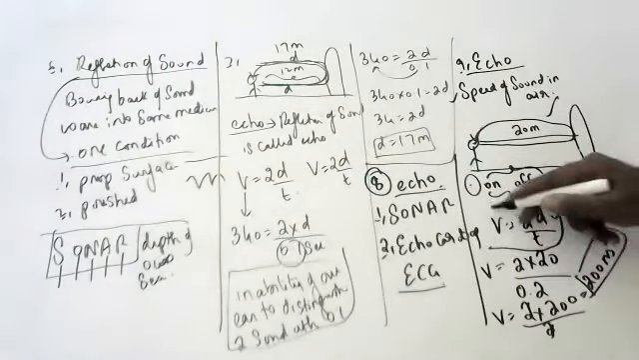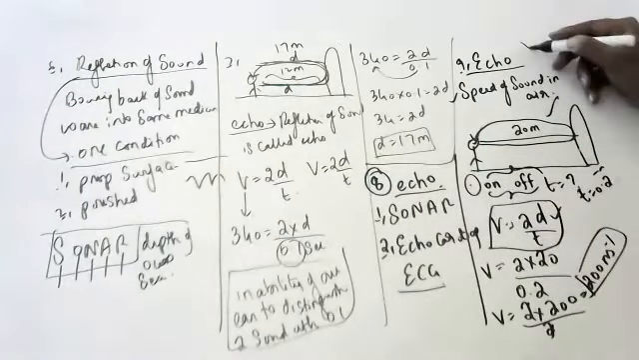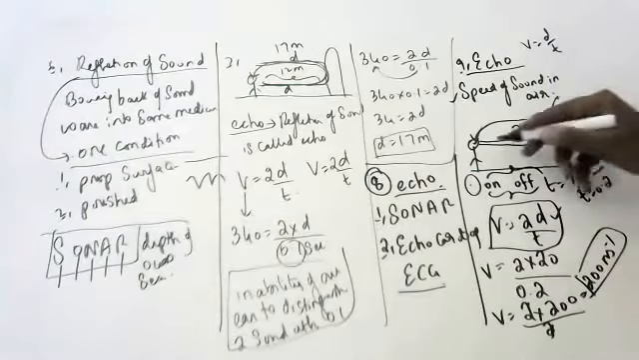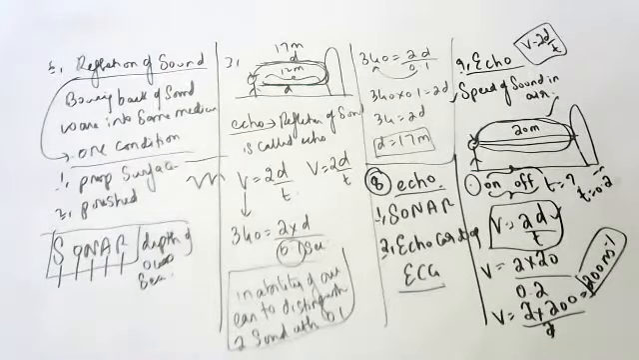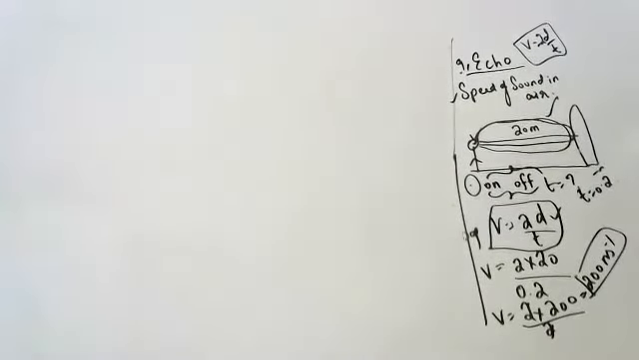What is the echo formula, children? v is equal to 2d by t, because velocity is equal to distance by time. Because the sound is going and coming, we take 2d by t. The formula for echo is v is equal to 2d by t. This is how we can find out the speed of sound in air.